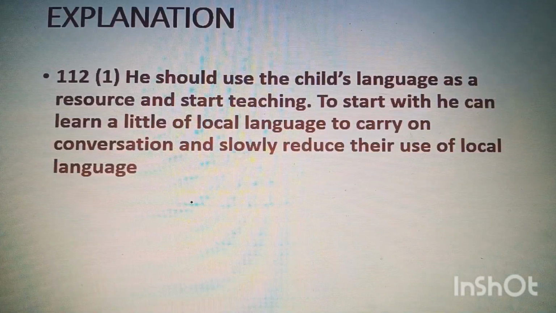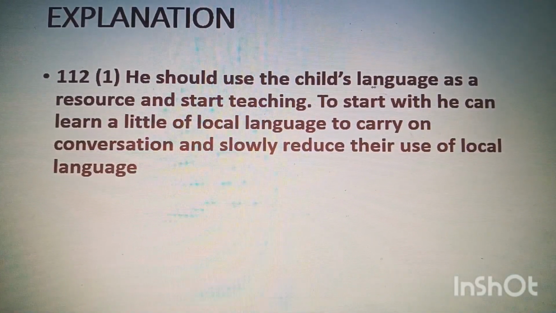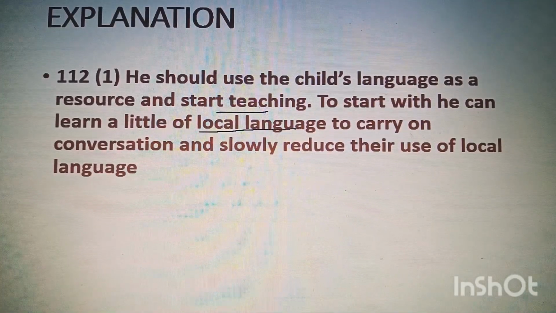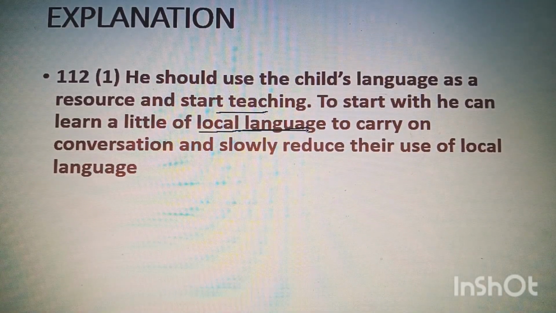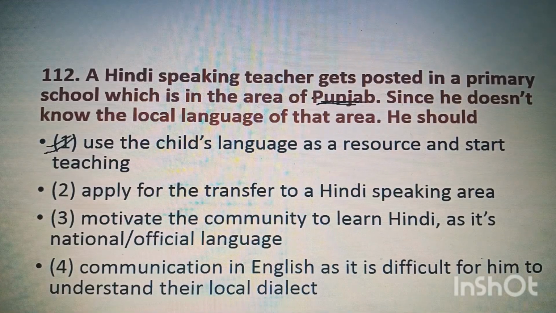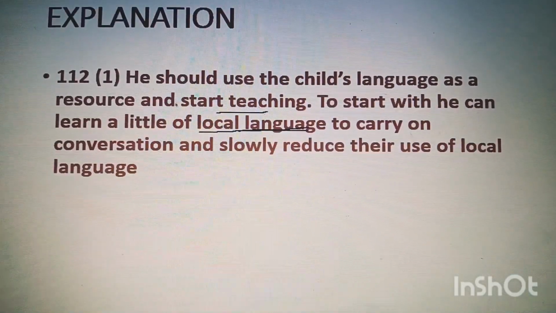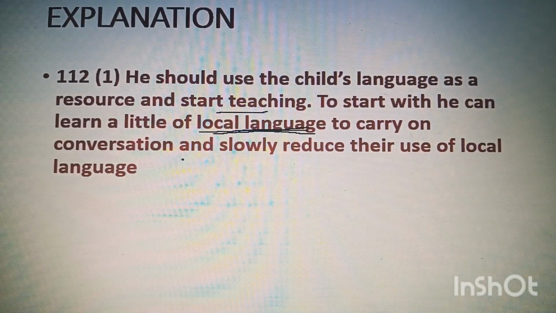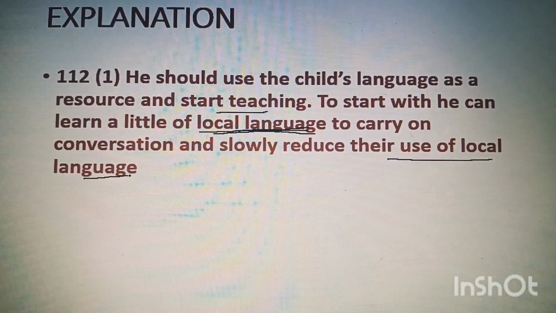Let us see the explanation. He should use the child's language as a resource and start teaching. To start with, he can learn a little of local language. It is a primary school, and in a primary school there are small children, so the teacher has to learn a little of local language to carry on conversation and slowly reduce their use of local language. Slowly reduce the use of local language, meaning decrease it.